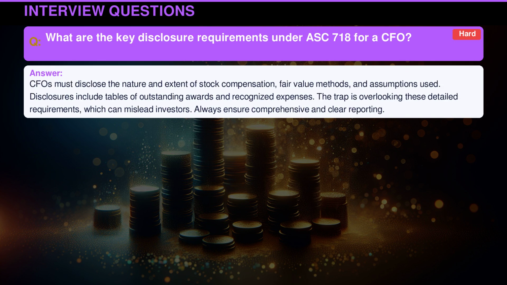CFOs must disclose the nature and extent of stock compensation, fair value methods, and assumptions used. Disclosures include tables of outstanding awards and recognized expenses. The trap is overlooking these detailed requirements, which can mislead investors. Always ensure comprehensive and clear reporting.